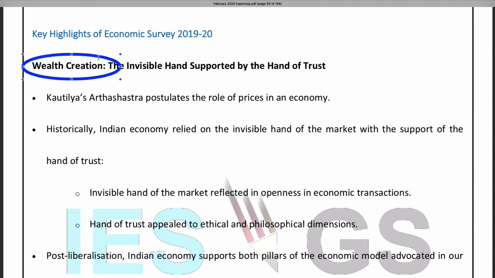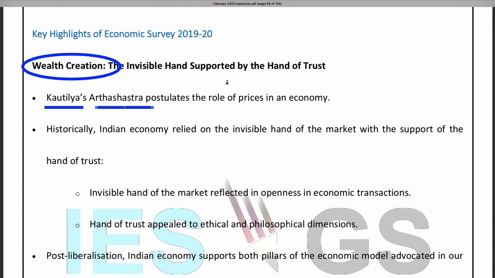The Economic Survey has taken two philosophies, from Kautilya and from Adam Smith. Taking inputs from Kautilya's Arthashastra, the Economic Survey says that the invisible hand should be supported by the hand of trust for wealth creation. So we see these things in the discussion.